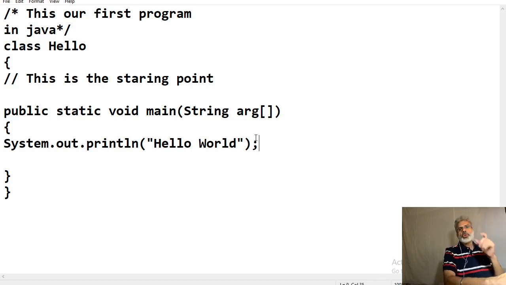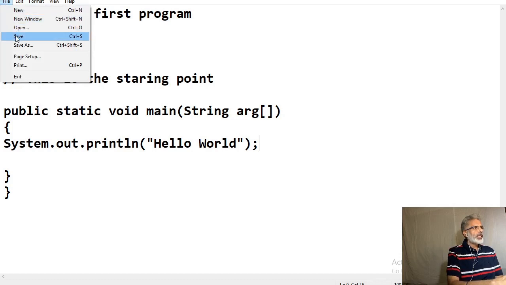So all statements in Java end with a semicolon. The reason that other lines in the program do not end in a semicolon is that they are not technically statements. So our program is now ready. We will save it: File, and Save.